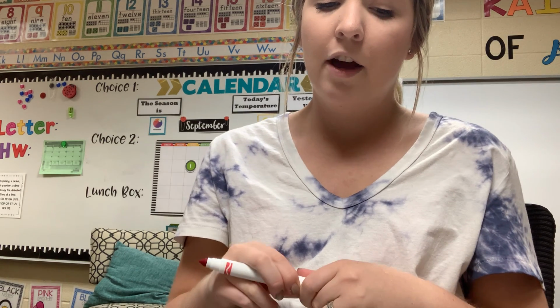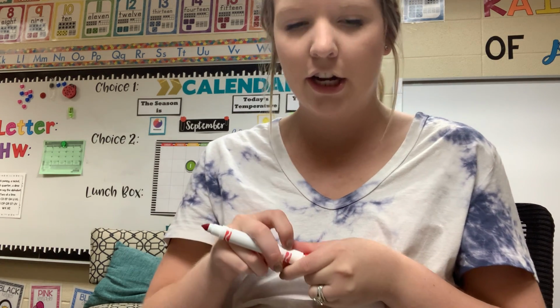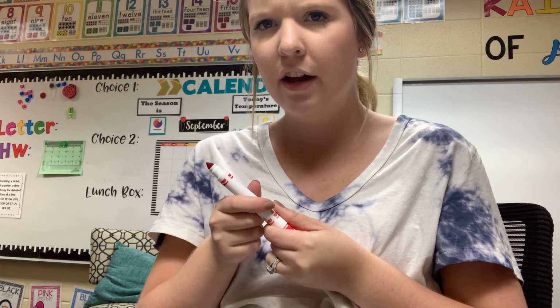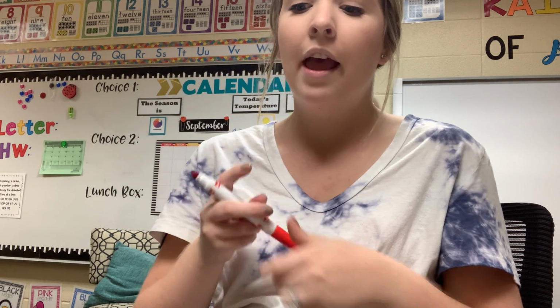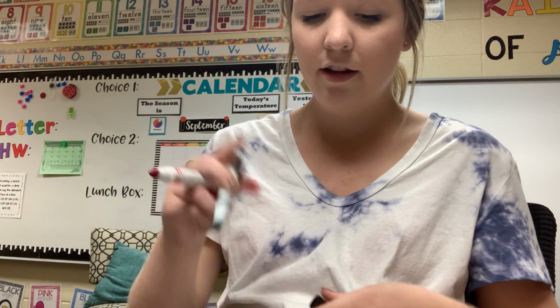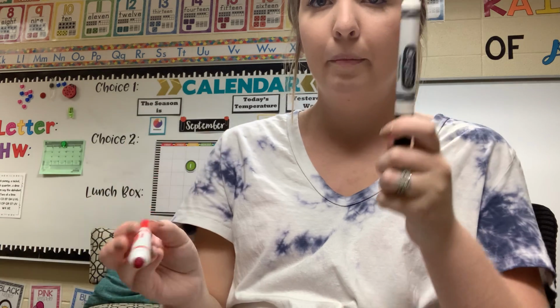Good. All right, now we're gonna color a pattern. You ready? What kind of pattern have we been talking about? We've been talking about a what? A-B pattern. So my colors that I'm using today, we're going to use black and red. So I'm gonna start with red, and I'm gonna color my first circle red. And if my first circle is red, what's my next color need to be? Black. It needs to be black.